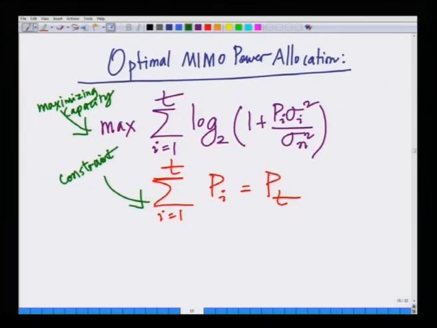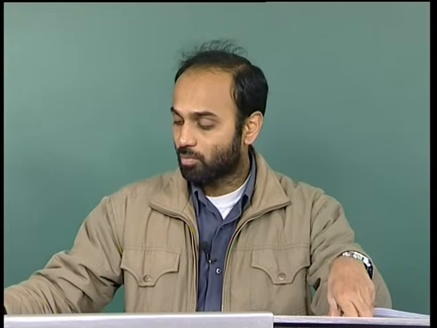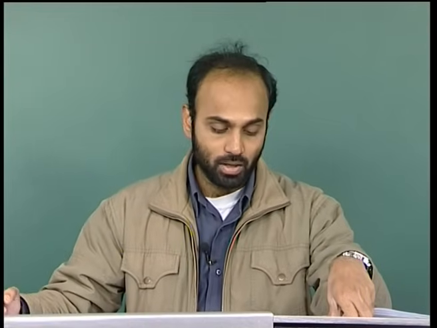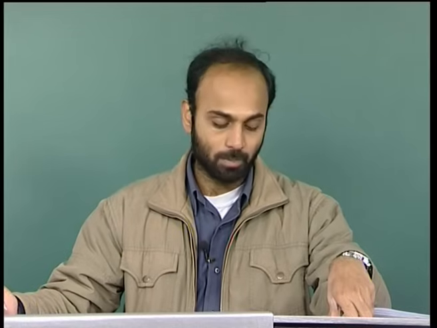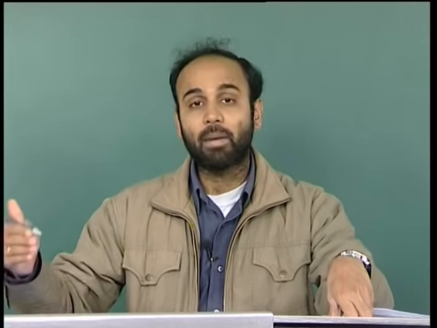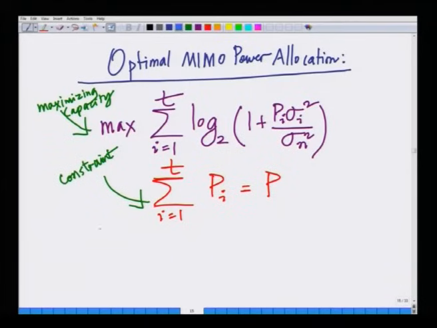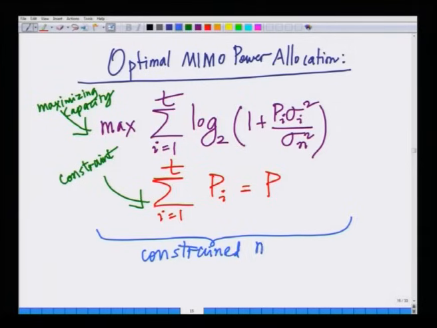That is the constraint on P 1, P 2 up to P T, that is the sum of all transmit powers allocated to all transmit streams should be limited by the maximum power. Sorry, this is not P T, but this is simply P, that is the sum of all powers should be limited by the maximum transmit power, which is P. So, this is maximization with a constraint. This is nothing but a constrained maximization problem.